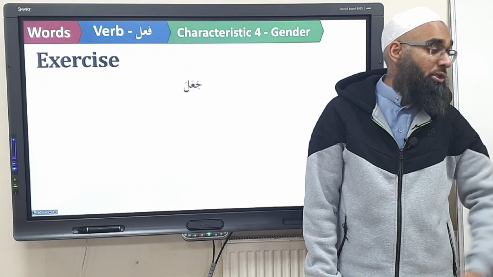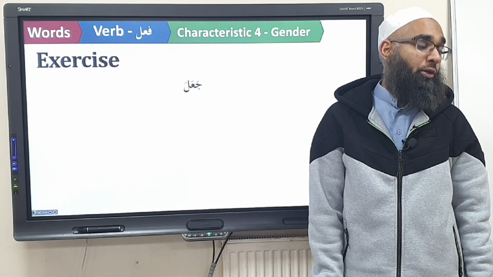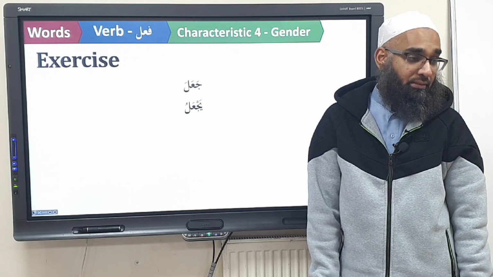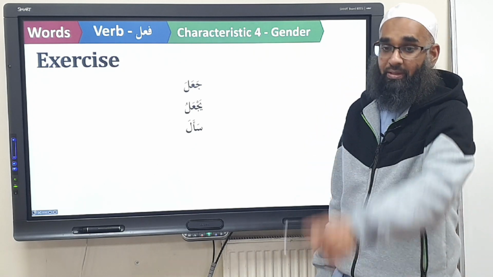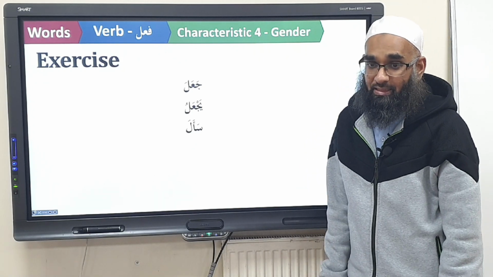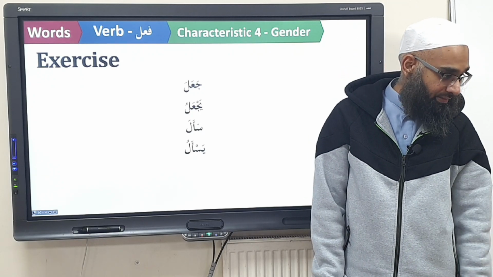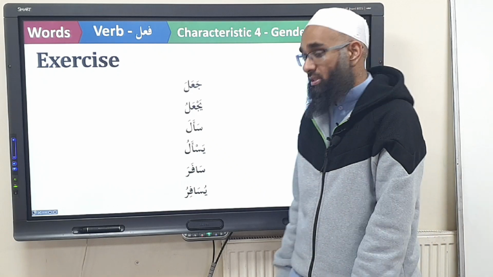Ja'ala. How to make ja'ala feminine? How do you read it? Ja'alat. Yaj'alu. How do you make yaj'alu feminine? Taj'alu. How do you make sa'ala feminine? Sa'alat. How do you make yas'alu feminine? Tas'alu. Safara becomes safarat. And yusafiru becomes tusafiru.